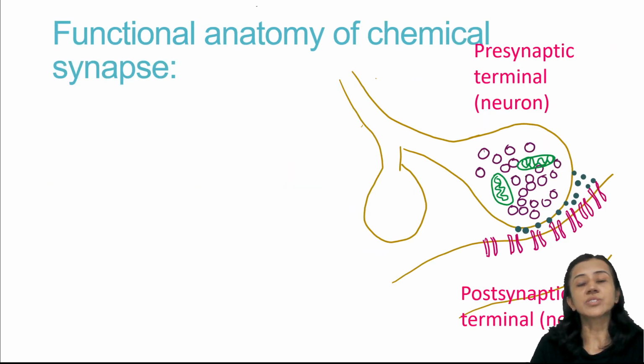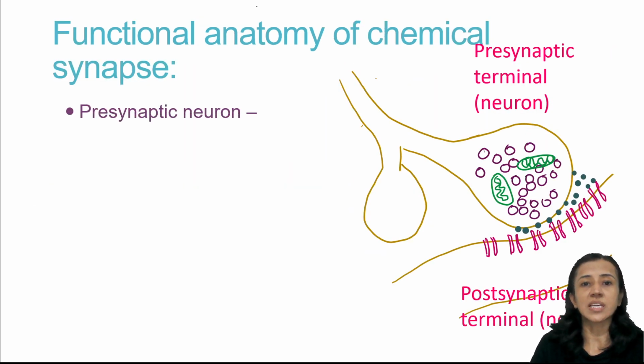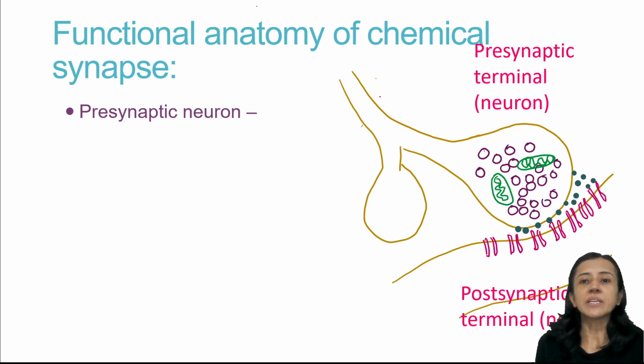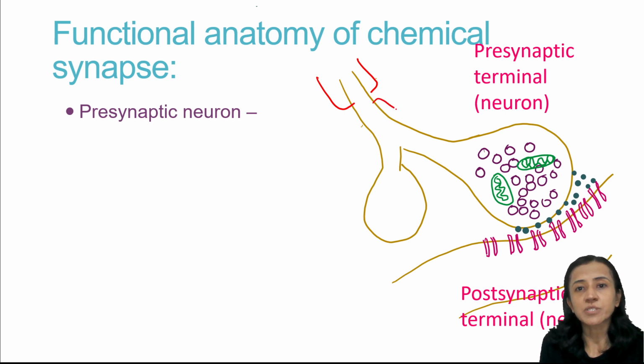Now we'll discuss the functional anatomy of chemical synapses. You can see here, as we have discussed, there is a presynaptic neuron which carries information towards the synapse, and the postsynaptic neuron carries information away from the synapse. First of all, when the presynaptic neuron participates in the formation of a synapse, here you can see this presynaptic neuron leaves its myelin sheath. Suppose this is the myelin sheath. I'm changing the color so it becomes more clear for you. You can see here this is the myelin sheath. Now first of all, this myelin sheath is left.